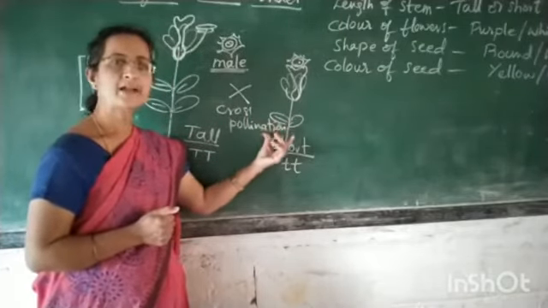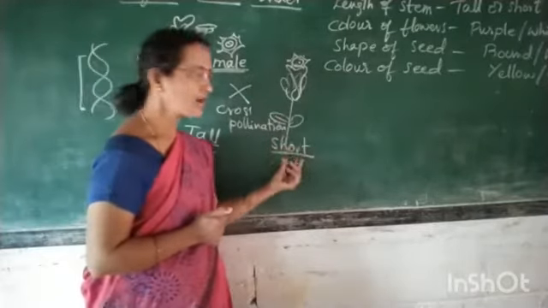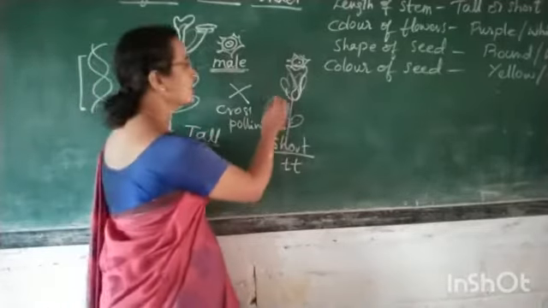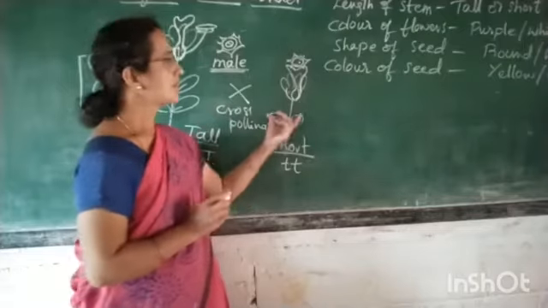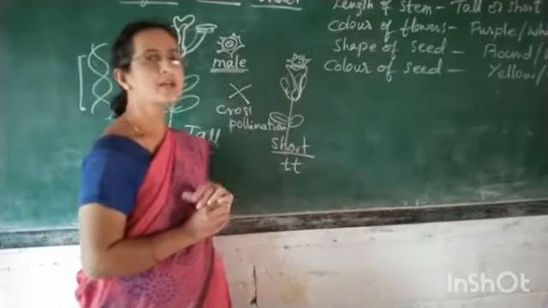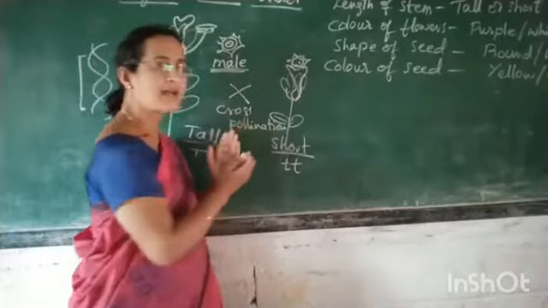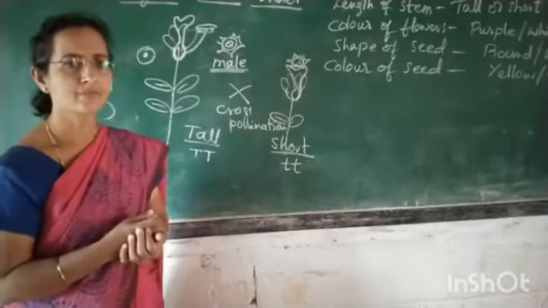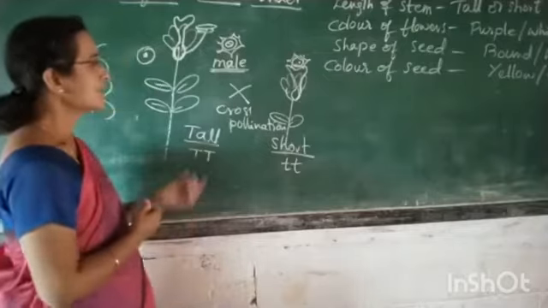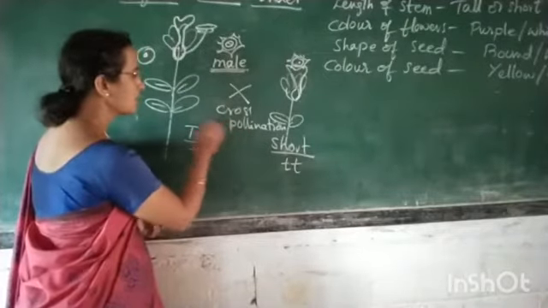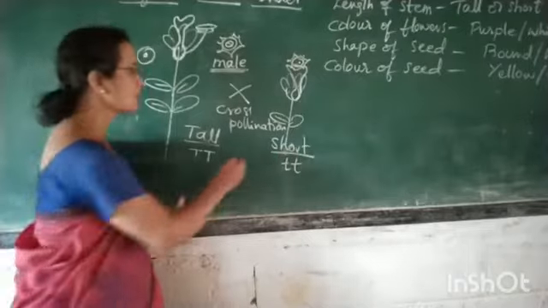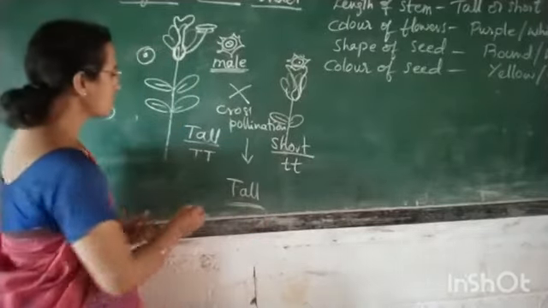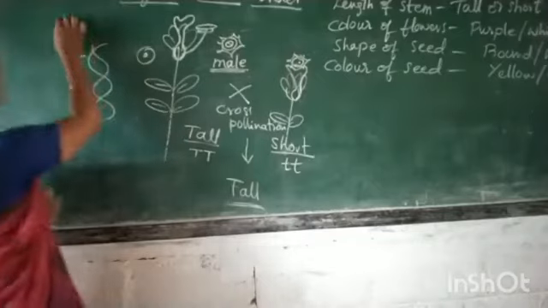The flowers of the plant get fertilized, meaning here the flowers of the short plant get fertilized. So here after fertilization, all the flowers in this short plant get fertilized and they give rise to the seeds. So he collected the seeds of this short plant and he sowed them in the next season. To his surprise, in the next season, upon the cross pollination between the tall plant and the short plants, all the plants were tall in the next generation. So he considers these two plants as parental plants.